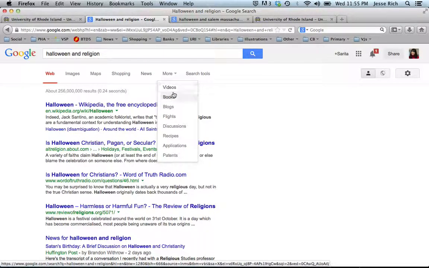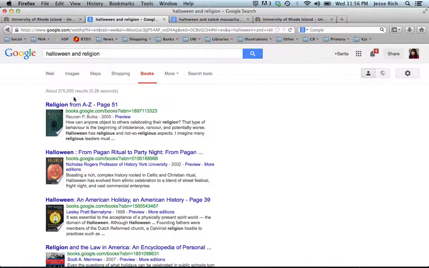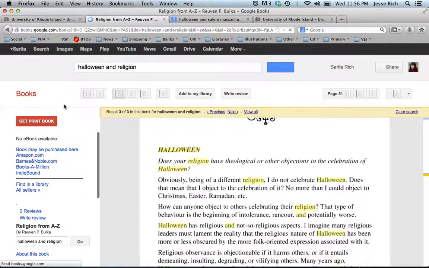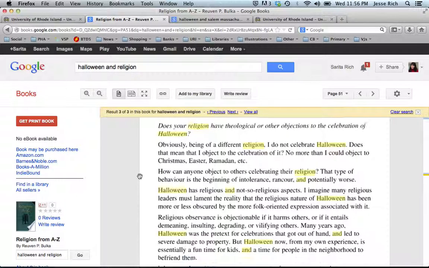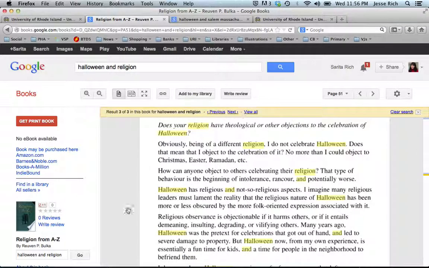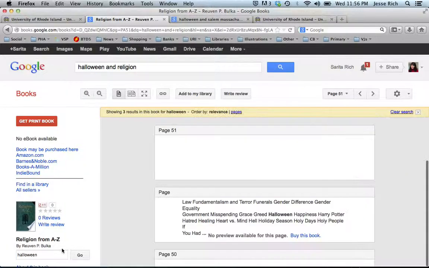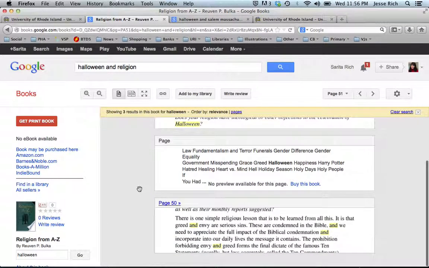And while you're looking at this menu, don't forget that you can look at other search criteria or look for other results in other forms. Videos, blogs are good, discussions, etc., depending on your topic. But we're looking at just books today. And this one sounds perfect, so let's just click on this one to see what we get. This one gives us a preview, and with this one we can do a keyword search for just the word Halloween.